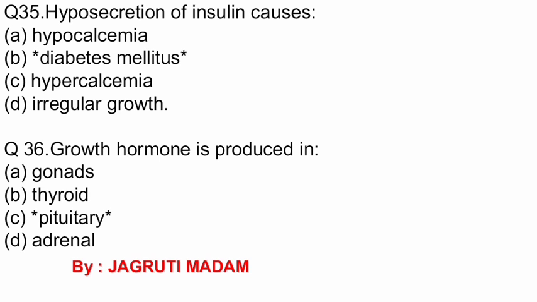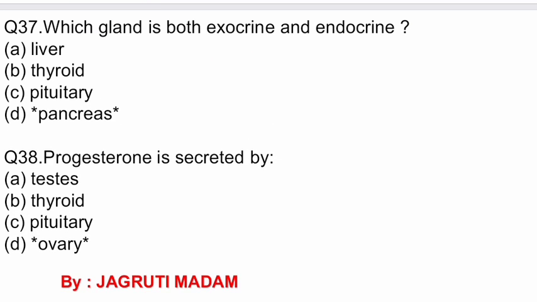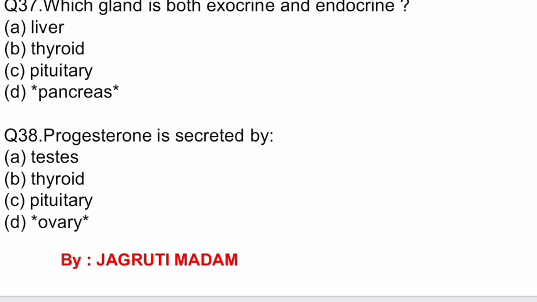Options are gonads, thyroid, pituitary, adrenal. The correct answer is pituitary. The next question, question number 37. Which gland is both exocrine and endocrine? Options are liver, thyroid, pituitary and pancreas. The correct option is pancreas.